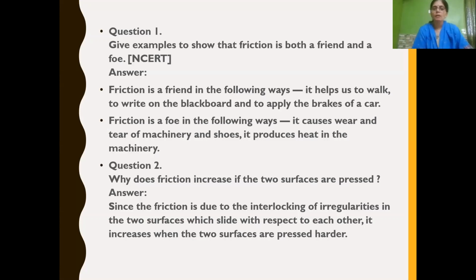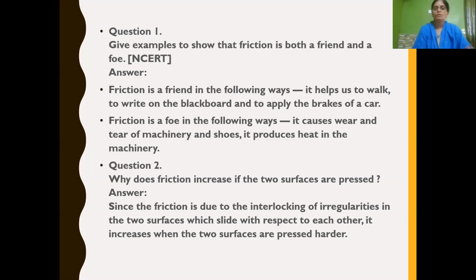Let us continue to mark all the possible 2 mark questions, some MCQs, and some 3 marks questions in this session. First question: give examples to show that friction is both a friend and a foe.